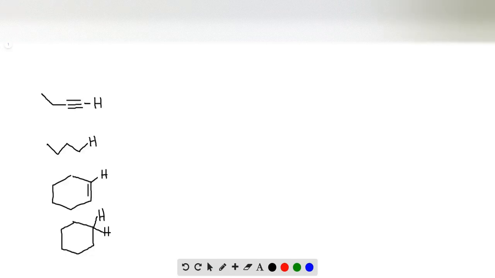Here's our 4 compounds with their bone structure. And we need to determine which, between the first 2 and the last 2, which of these 2 is more acidic and which of these 2 is more acidic. So we can determine this by looking at the stability of the conjugate base.